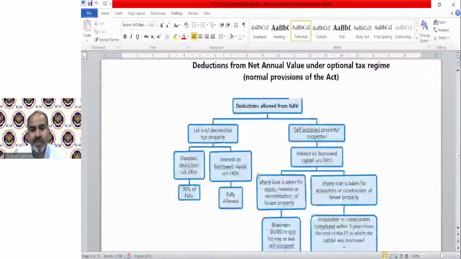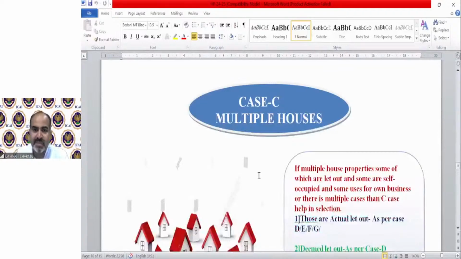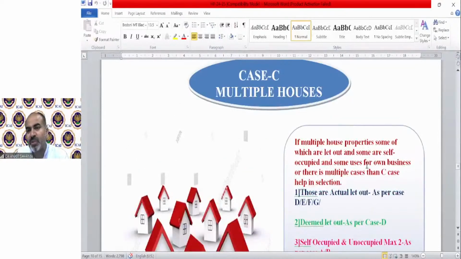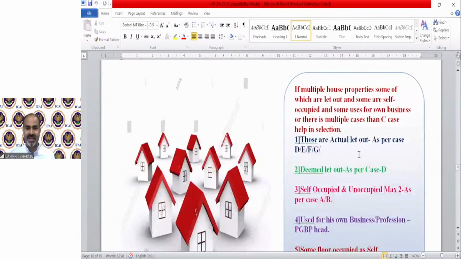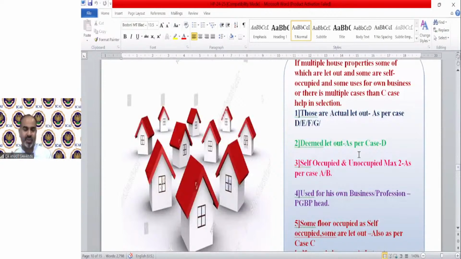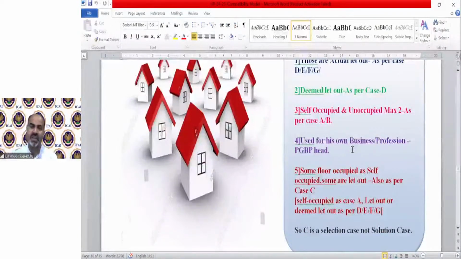We have discussed this provision in the last session, of course. Case number C is multiple houses. It says if there are multiple house properties, some of which are let out, some self-occupied, some used for own business, or there are multiple cases, then case C helps in selection, not solution. Those that are actually let out will be solved as per case D, E, F, G. Those that are deemed let out will directly go to case D. Those that are self-occupied or unoccupied, maximum 2, as per case A or B. Those used for your own business or profession will be PGVP.